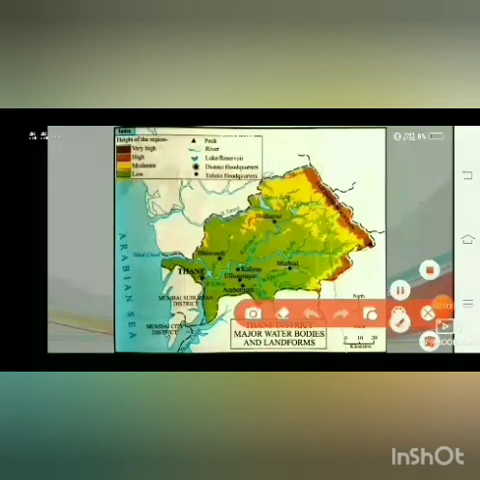Now students, let's find out 2 creeks given in this map. So first one is Vasai Creek and second one is Thane Creek.